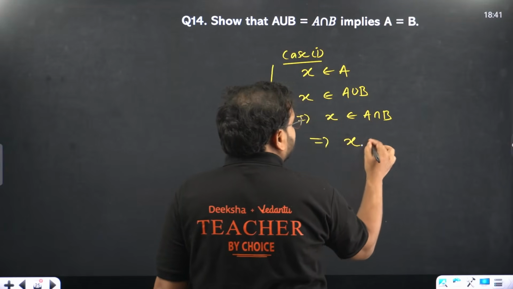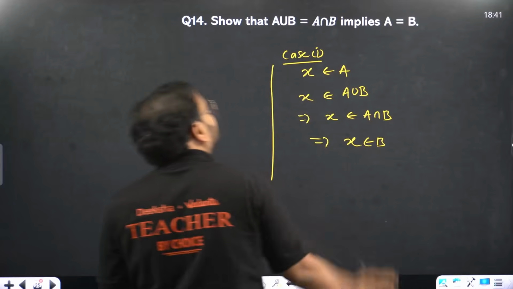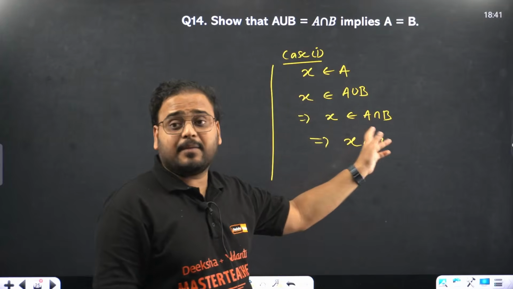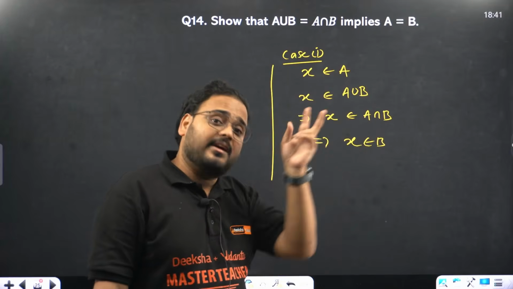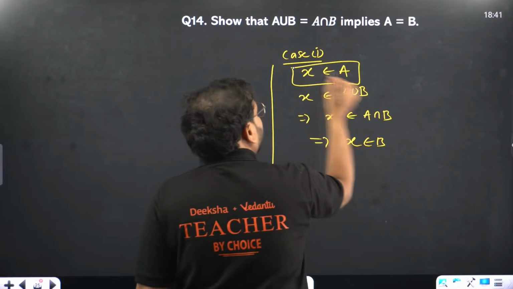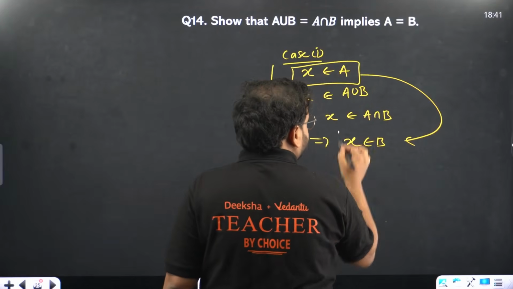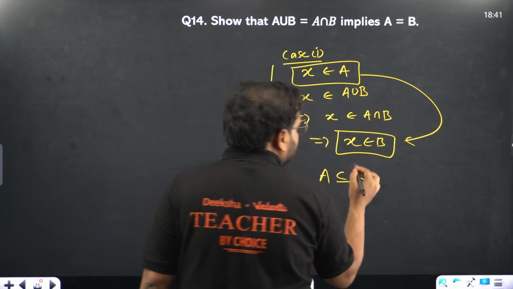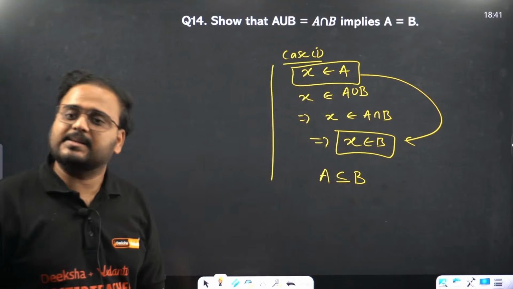X is present in B as well. Correct? If X is present in A and X is present in intersection of A and B, intersection means what? Common between both of them. It means X is present in A and it is also present in B. It means what? A is a subset of B.